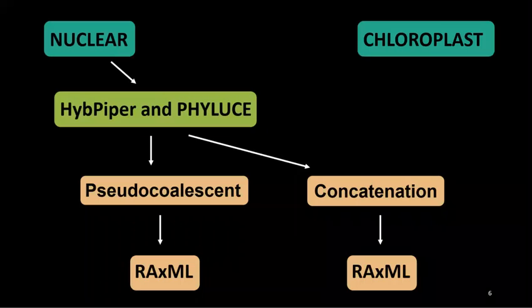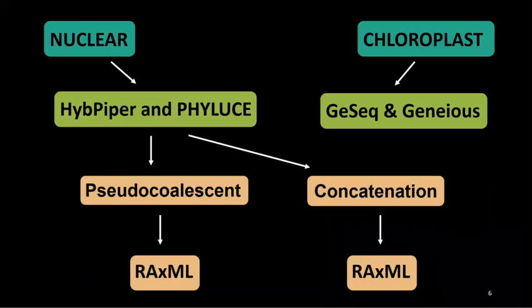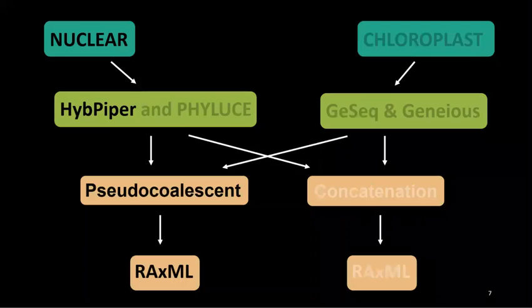For the chloroplast phylogeny, when sequences were obtained from Bowtie, I then ran them through the online program GeSeq, which annotates genes within the sequences. I then used Geneious to extract those annotations to then be able to use as input for pseudocoalescent and concatenated analyses, which were then also inferred using RAxML.